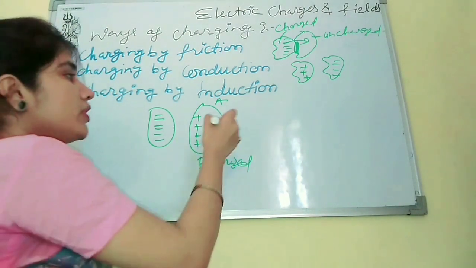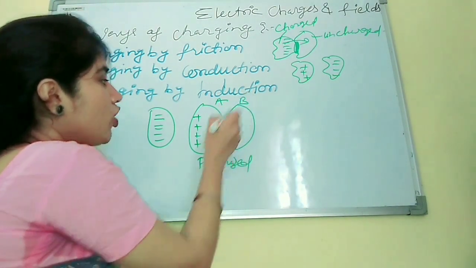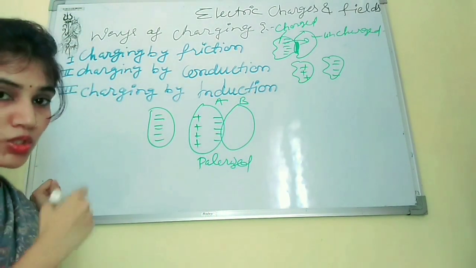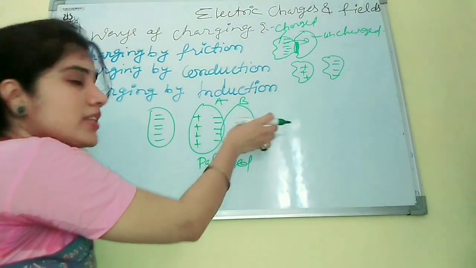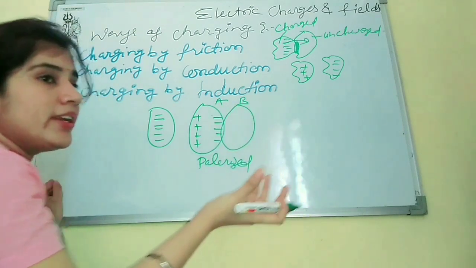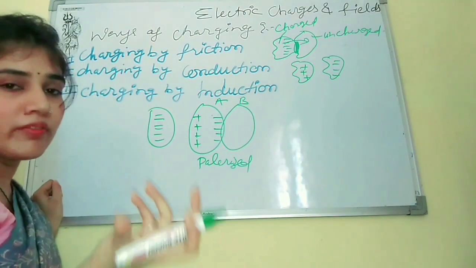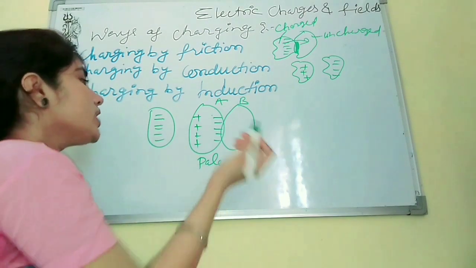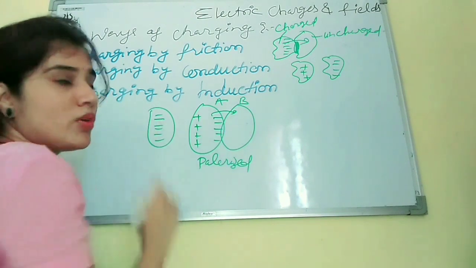Now we will bring another body B and make contact with A. This is an uncharged body, so obviously electrons will flow. Protons will never flow, never get transferred. So all the electrons will flow from this body to this body.